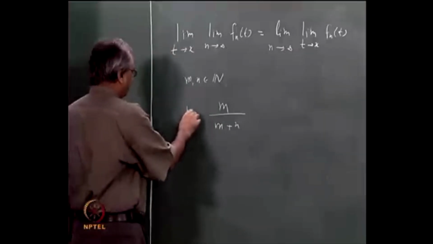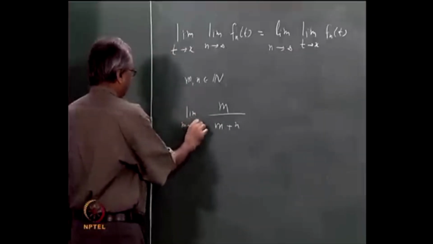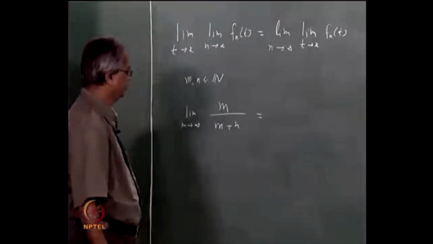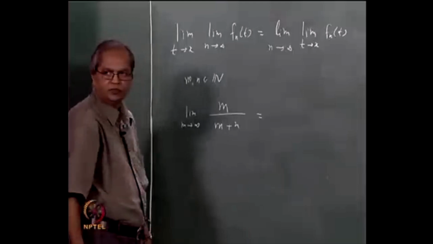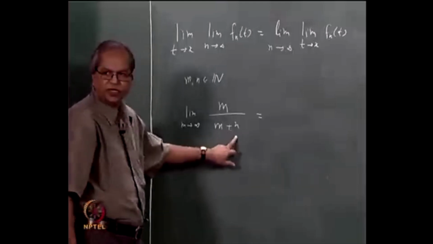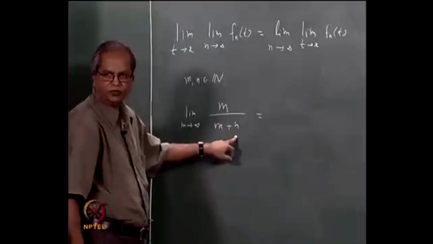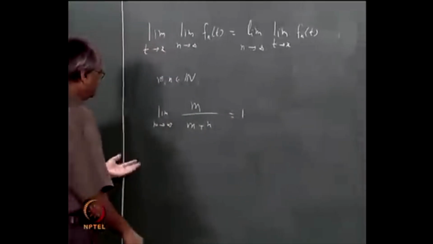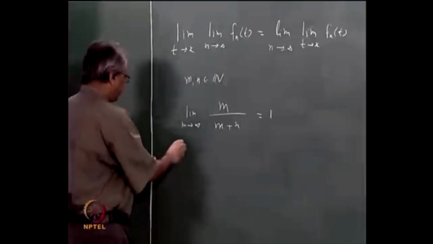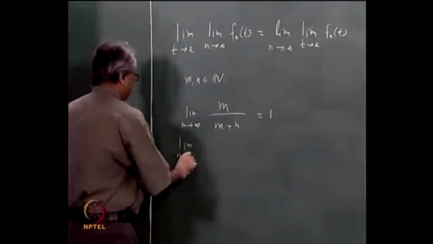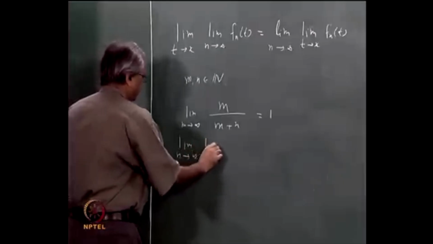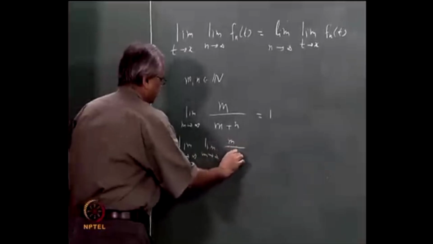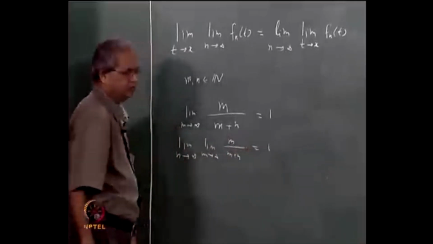Suppose you first take limit of this as m tends to infinity. Then what will be that? n is fixed, and we are letting m tend to infinity. So limit will be 1. And then after this, if you let n tend to infinity, so limit n tends to infinity and limit m tends to infinity of m by m plus n, this will be same as 1.